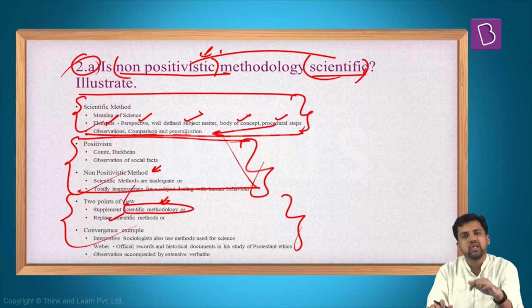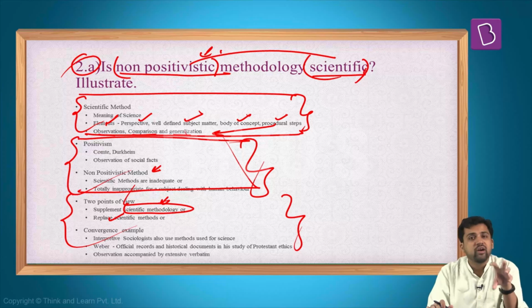A prominent example here is Weber's study of Protestant ethics and the spirit of capitalism. So here he is also referring to different facts. When he's trying to say that in this part of Europe there were this many Protestants, or in this part of Europe there was prevalence of capitalism.